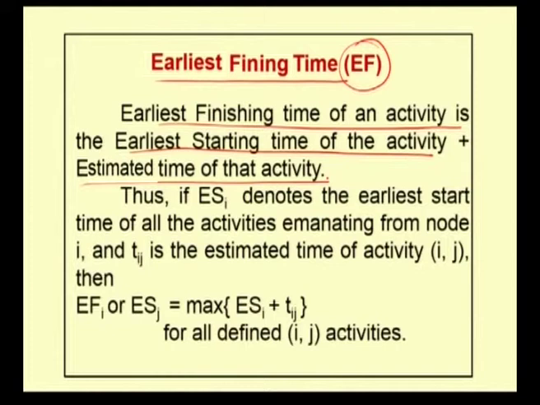So, ESi plus Tij is the earliest finishing time of the activity i to j. Here, if more than one preceding activity is there for any activity, in such a case, the earliest finishing time is the maximum of the earliest starting time plus the estimated time of that activity.